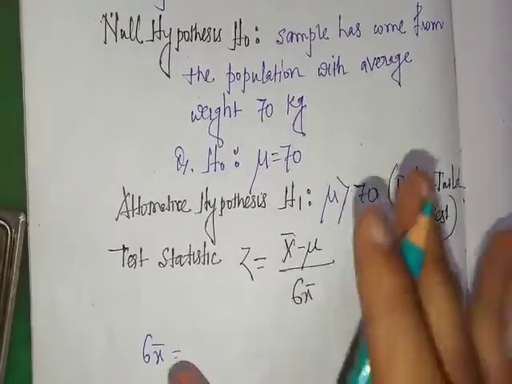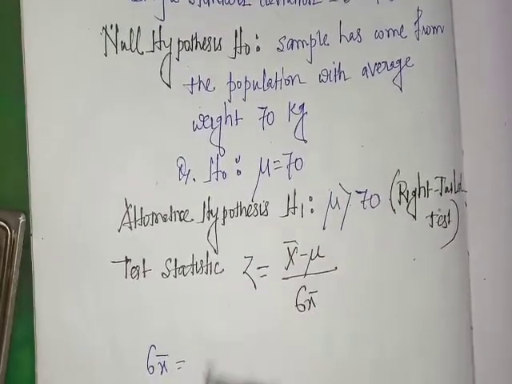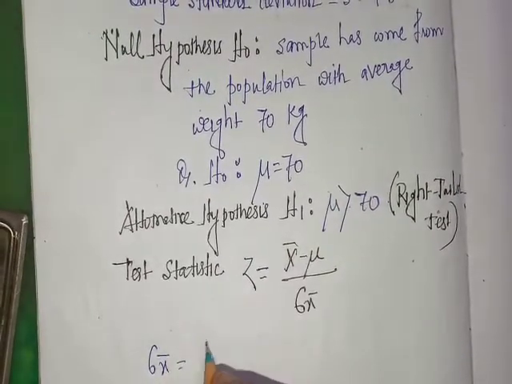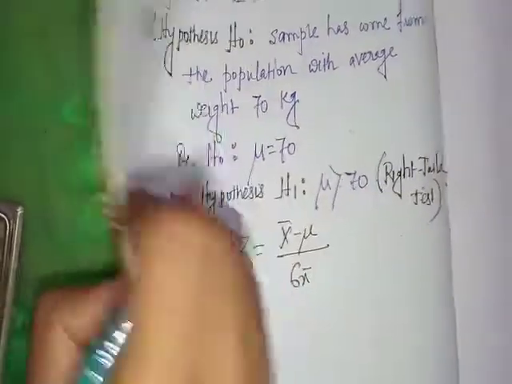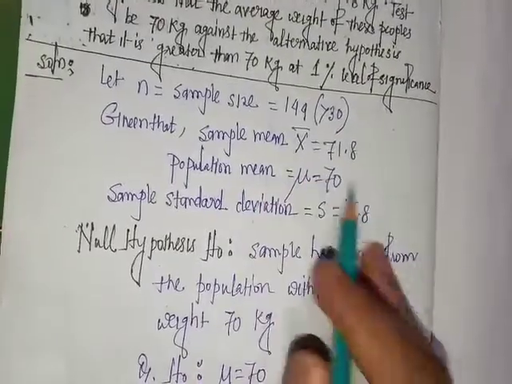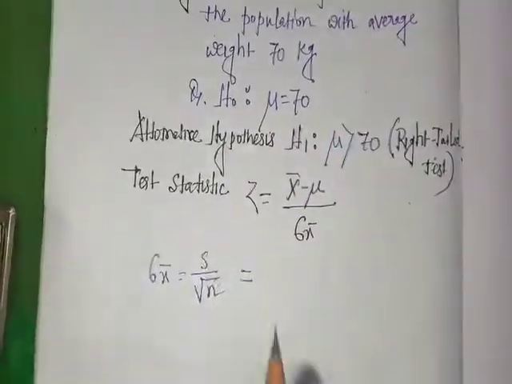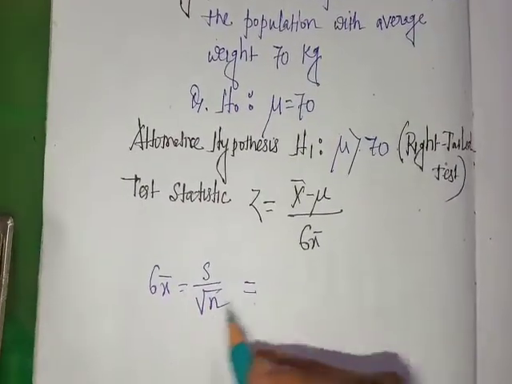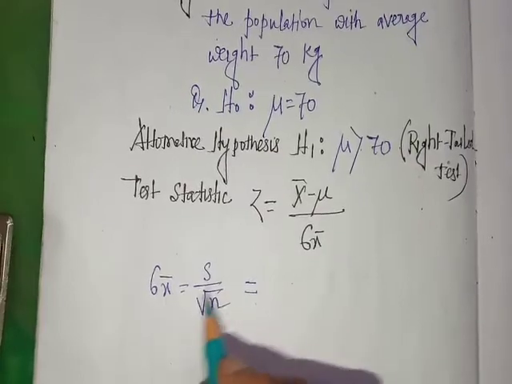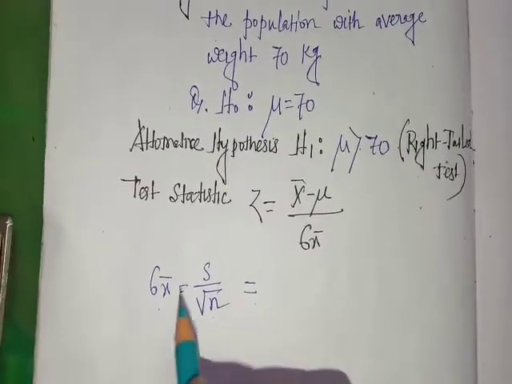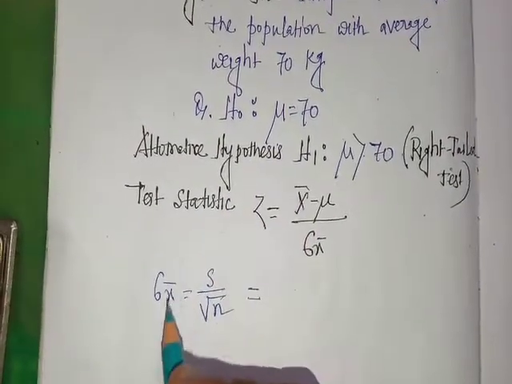Since here population standard deviation is unknown and sample standard deviation is known, the formula for standard error of mean is sigma x bar equal to s by root n.